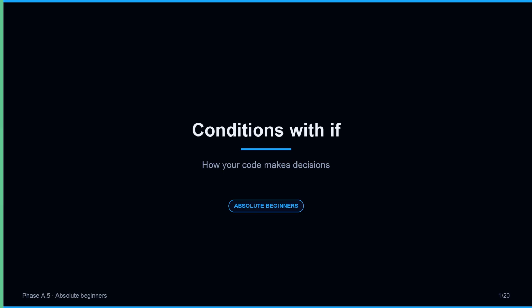They ask questions. Is the user logged in? Is the score above 50? Is the email valid? Based on the answer, the program takes one path or another. That power to choose comes from one small word: if. Today you meet if. The power to choose.